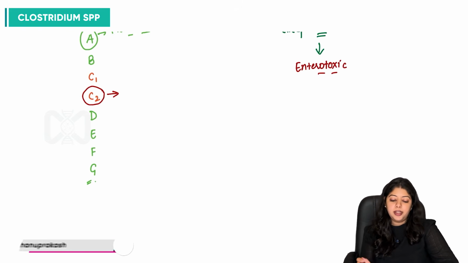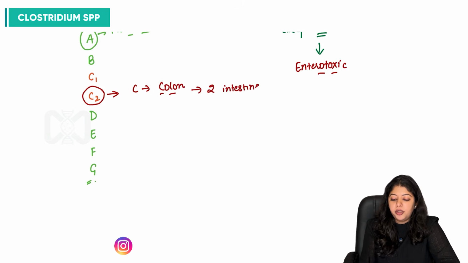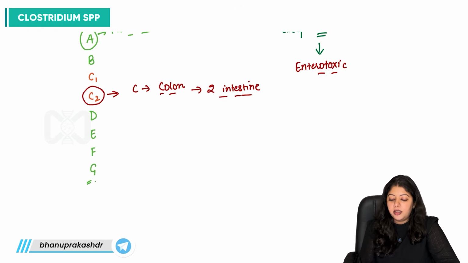So how do we learn that? C, say we can consider colon. So we have two types of intestines, large intestine and small intestine. It is not exactly two intestines, but we have small and large intestine. With intestine, can we derive the word entero, right?